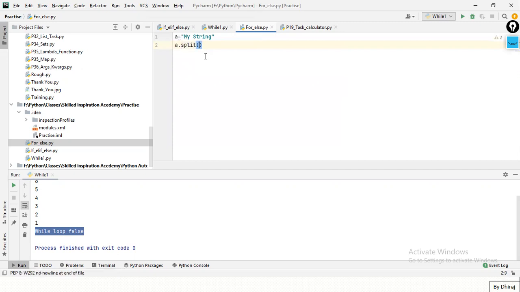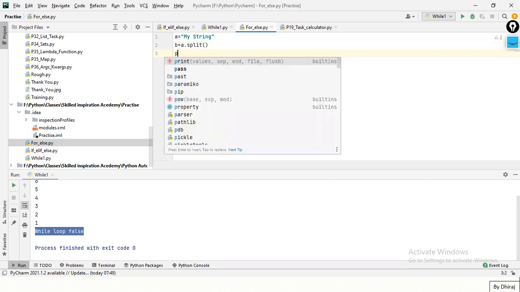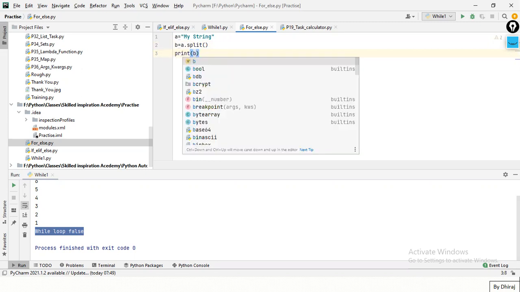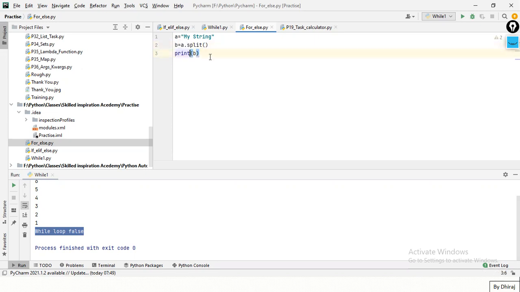Guys, please revise yourself. If you're not sure what strip will do, revise yourself. So we split with the help of space. If you print, it will just print it. I need to save it to another variable, right? I can print over here, but it will not store to b. I want this information for further use.